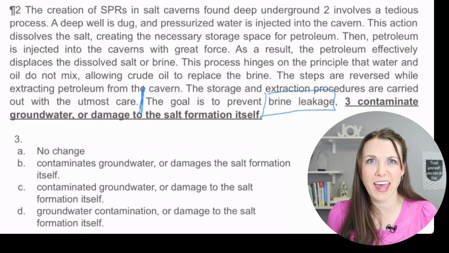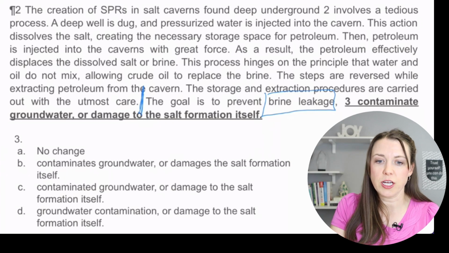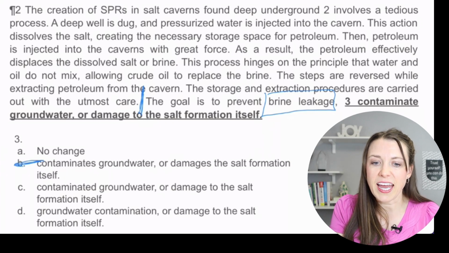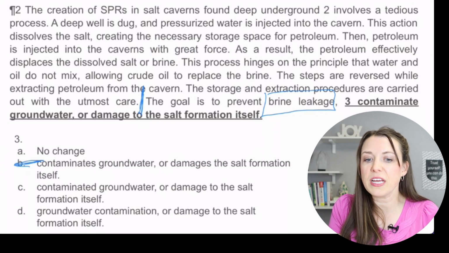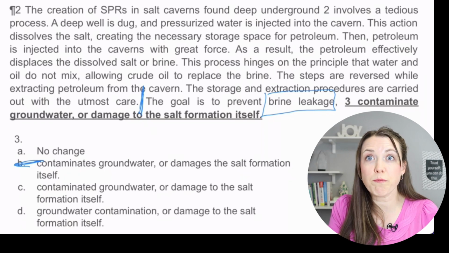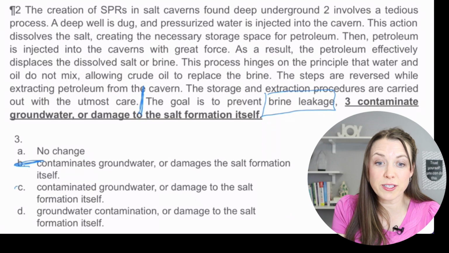And we're not looking for that ES because we want to be consistent with the brine leakage. So that's not going to be it. And then notice here how C has ED, contaminated groundwater. But we just have brine leakage. Contaminated groundwater? No. Okay, looks like we forgot A.